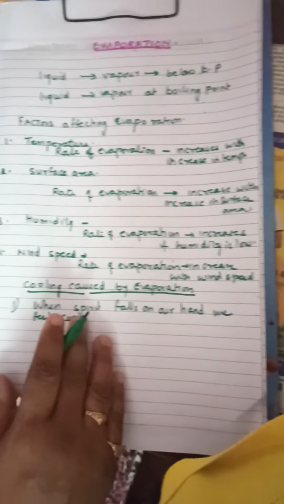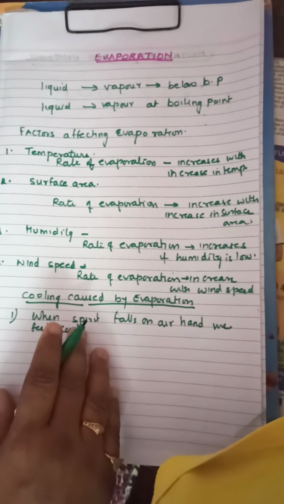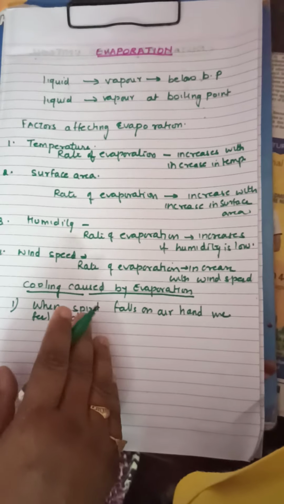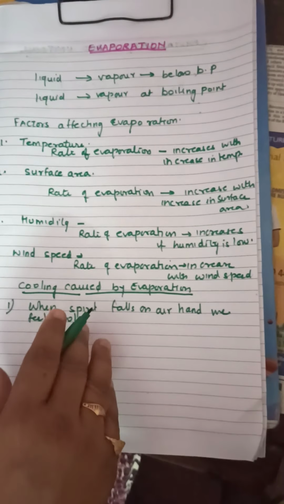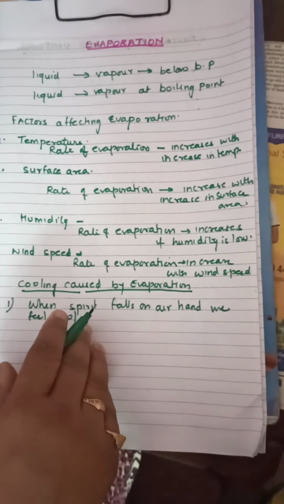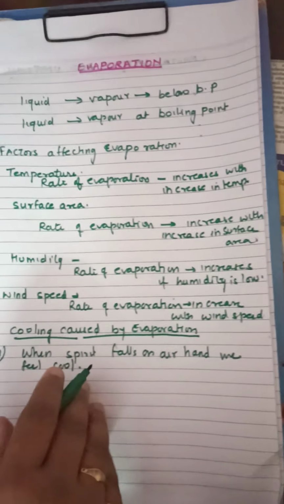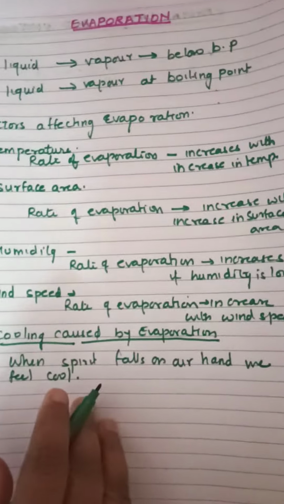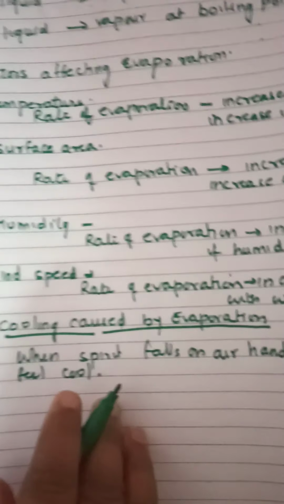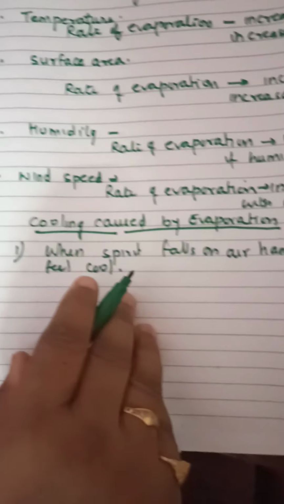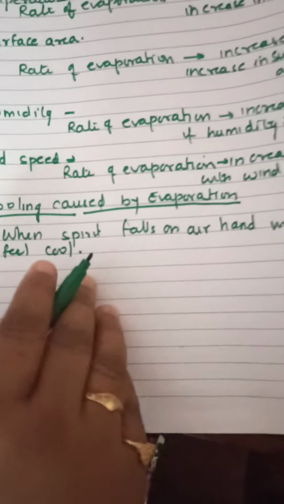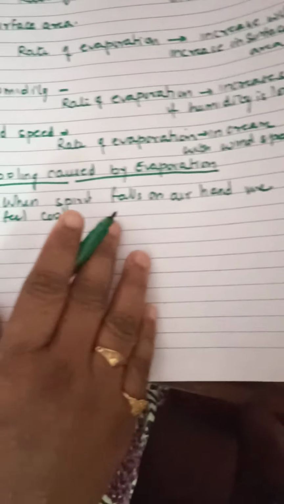The water evaporates continuously and takes the latent heat required for vaporization from the earthen pot and the remaining water. In this way, the remaining water loses heat and gets cooled. This is an example of cooling caused by evaporation.